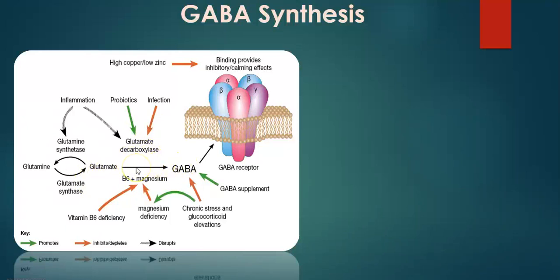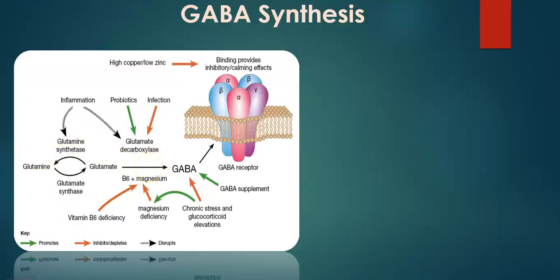Here, one thing to mention is that vitamin B6 and magnesium are necessary for this reaction from glutamate to GABA. The presence of these two, vitamin B6 and magnesium, is necessary. If these are absent, then this reaction will not happen.